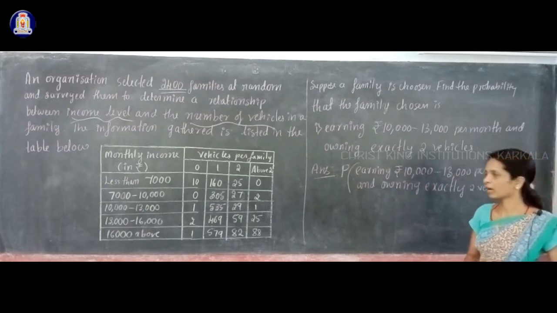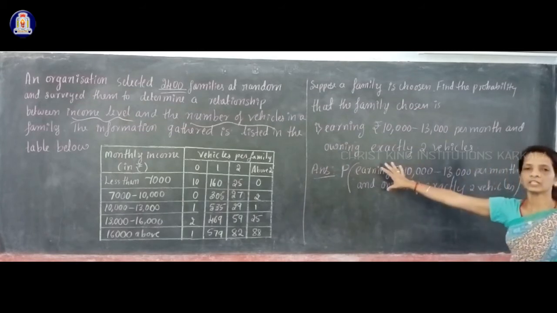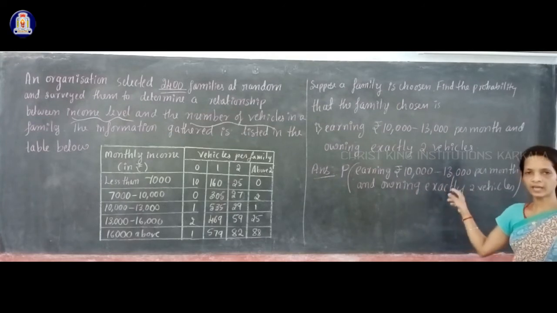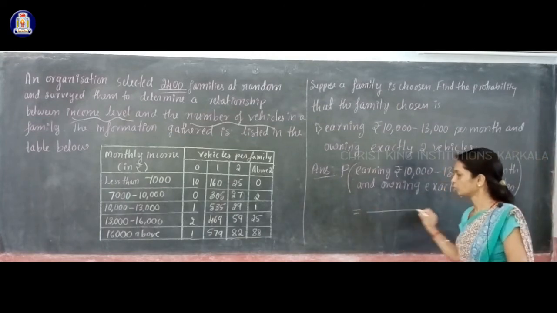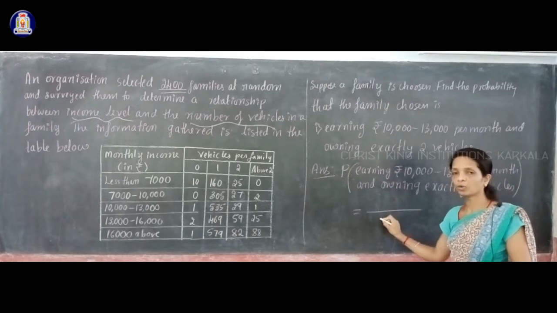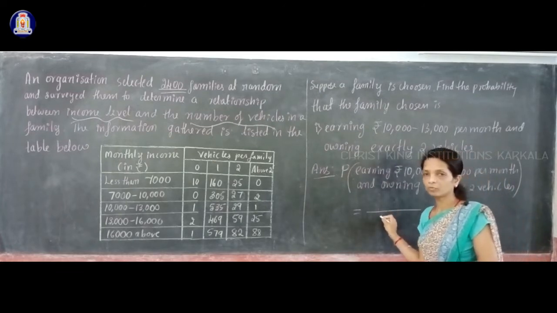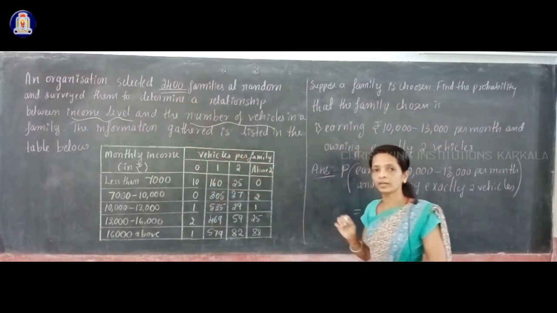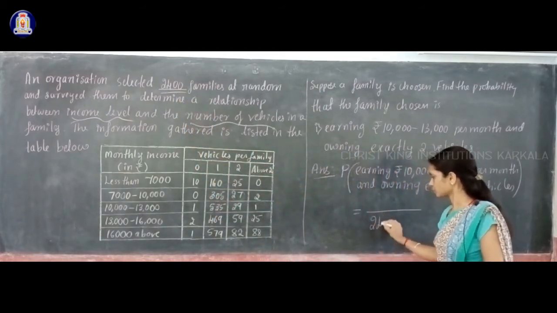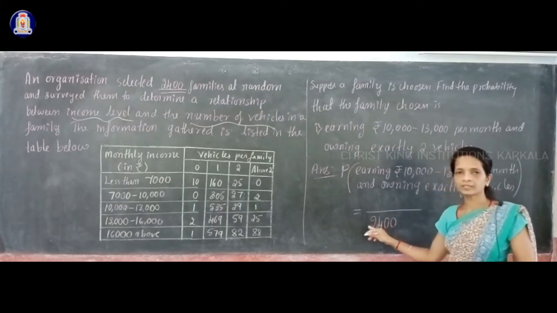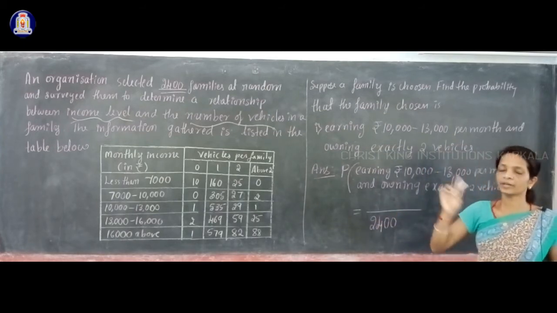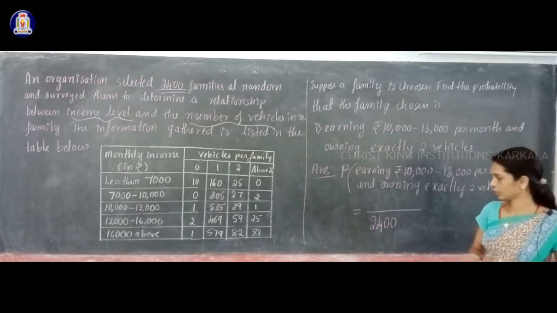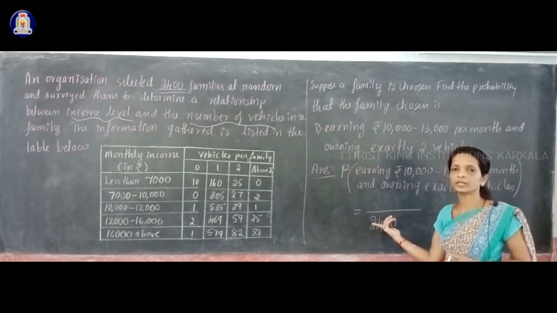Total number of trials means total number of families; total you have 2,400 families, because there are total 2,400 families in the survey. So in the denominator you have to write 2,400.